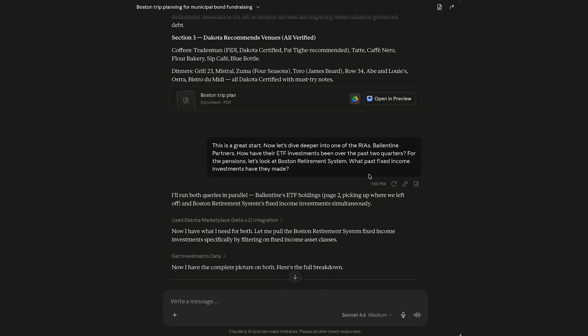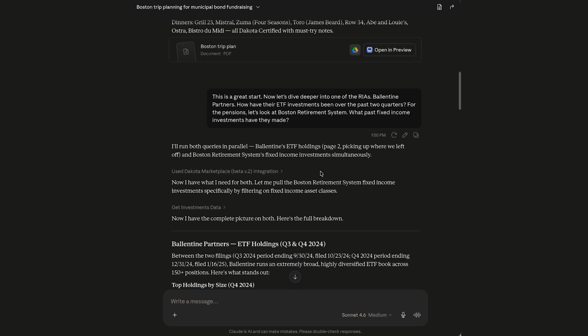How have their ETFs been over the past 2 quarters? For the pensions, let's look at Boston Retirement System. What past fixed income investments have they made?